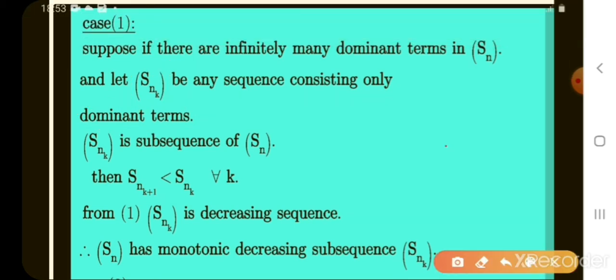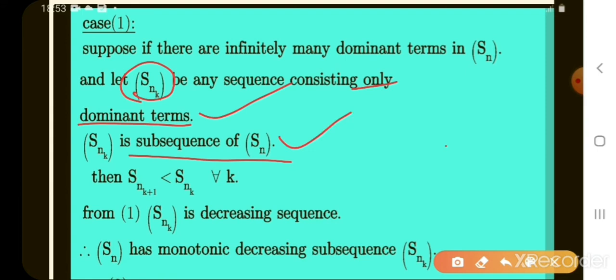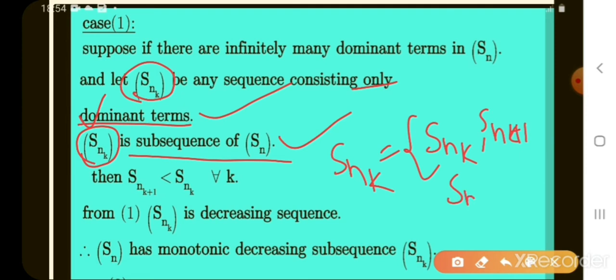What are the elements of subsequence Snk? All dominating terms. Sn has all types of terms; we take only dominating terms from Sn. That sequence is Snk, so Snk is a subsequence of Sn. Okay. Then Snk has many dominating terms. That means Snk plus 1, Snk plus 2. These are all the elements of Snk.